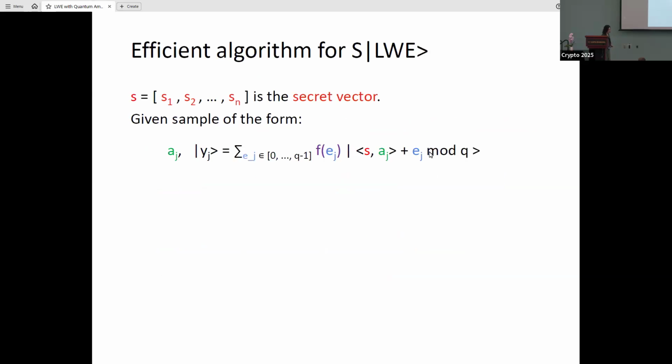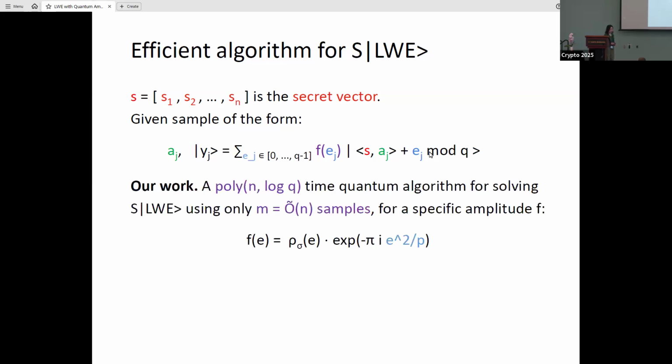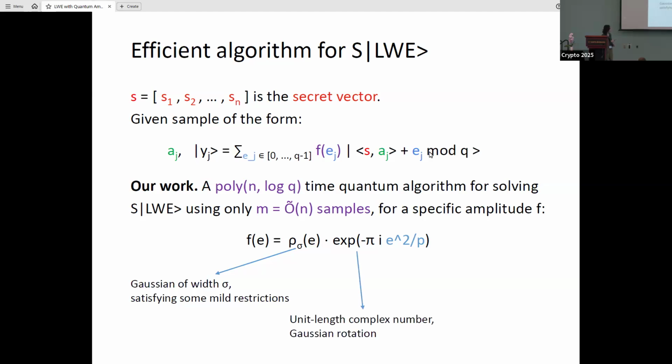So recall the definition of SLWE, that the algorithm gets samples of a state like this. Our work shows that there is a polynomial time algorithm that solves SLWE using only a quasi-linear number of samples. But it works for a specific amplitude f that looks like this. On the point e, the amplitude f(e) is going to be a product of a Gaussian PDF and a unit length complex number. The unit length complex number denotes some Gaussian rotation that is defined by a carefully chosen number p that we'll see in a second.